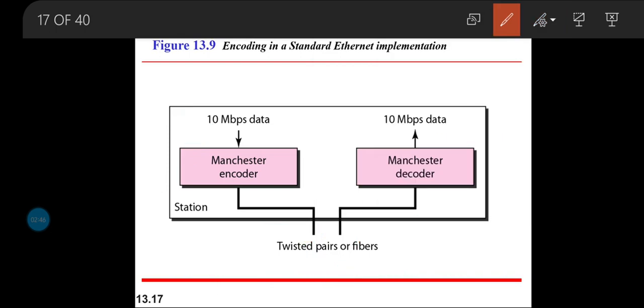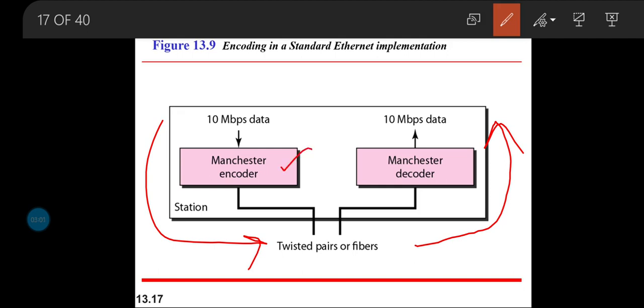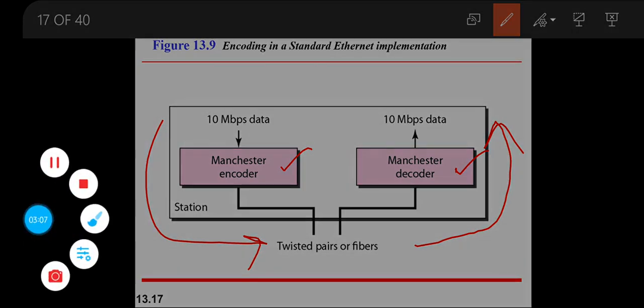By providing a transition at each bit interval, the receiver can stay in synchronization with the transmitter. That is why we always make use of the Manchester encoder and decoder block in order to have the encoding process done.